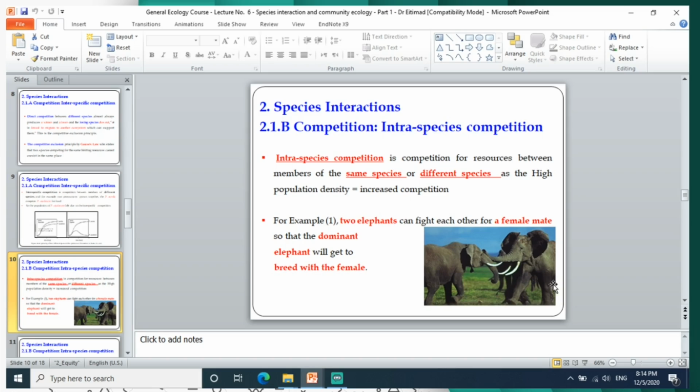Example for intraspecific competition. Intraspecific competition is a competition for resources between members of the same species, like here elephants, or different species, as we will see. Whatever the type of competition, it results when there is high population density. That means there is an increase in the competition. Example number 1, 2 elephants can fight each other for a female mate. So the dominant elephant, the strong one, will get to breed with that female.